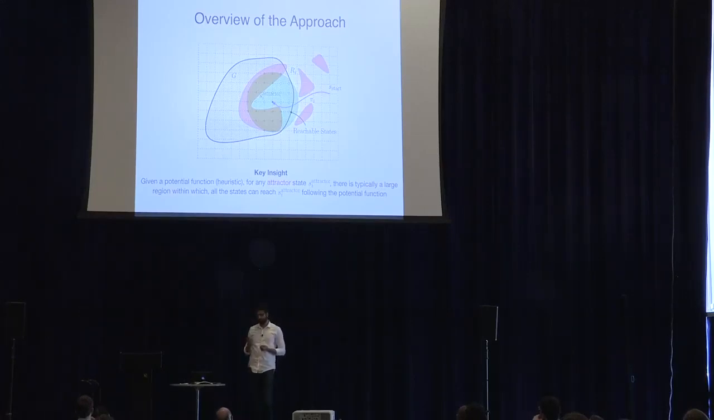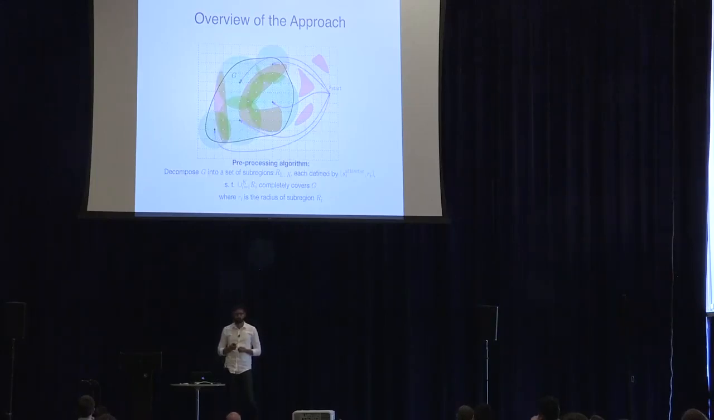And then we'll combine the two paths, pi I, and the path given by the potential function to get the final path from start to the goal.